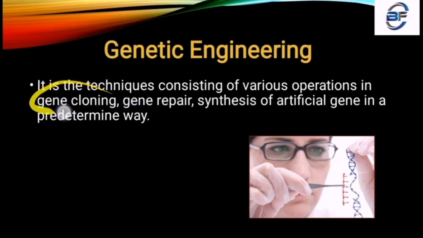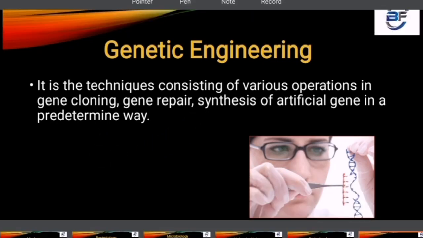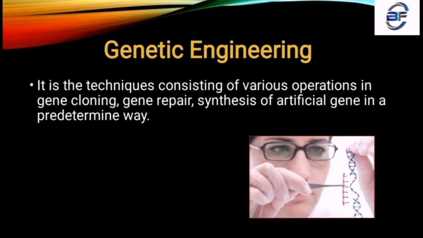Cloning means preparing a structure of its own type, and gene repair, synthesis of artificial genes in a predetermined way. That means it is a technique where we are studying how all these things appear, the engineering process where the total DNA repair and gene repair take place. If we talk about a double helical structure over here, we just rupture it, pick out some of the genes and attach some extraordinary genes of its own.